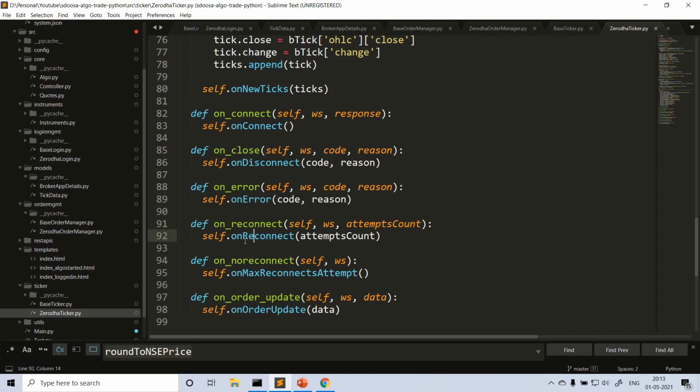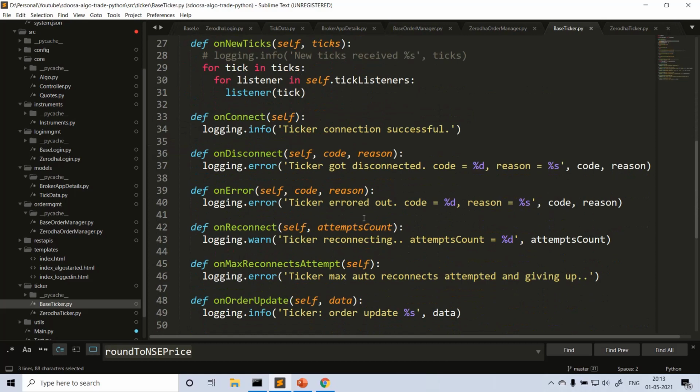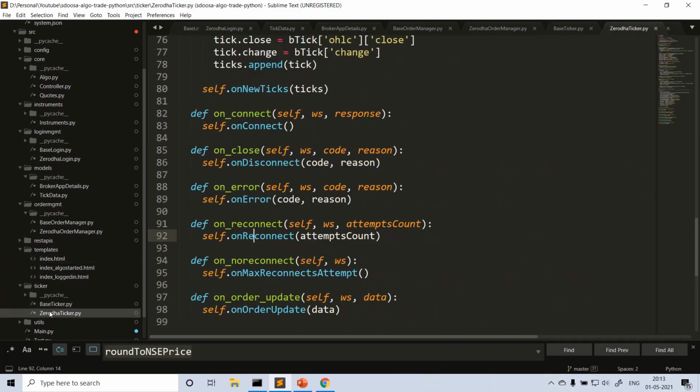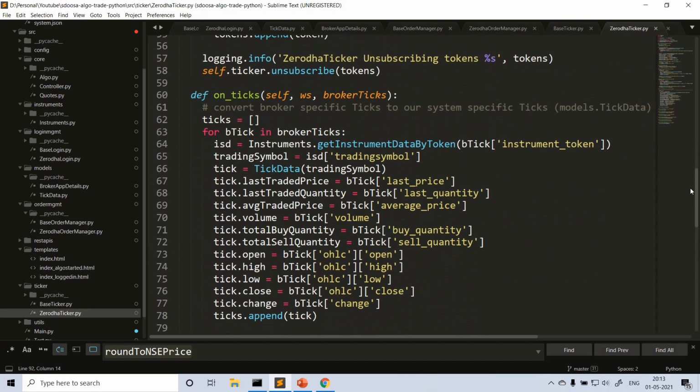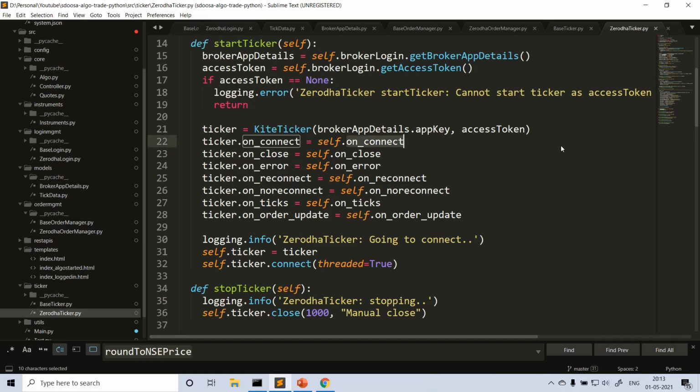The functionality is common, right? You want to take some action. Let's say the ticker got some error and the connection closed. You want to restart it, or shut down your algo, or whatever the reason. Those kinds of common functionality can be implemented inside the base ticker, so that you can reuse the code and you don't need to maintain duplicate copies of the same code. And here, when I start the ticker, on connect, what will happen on connect?